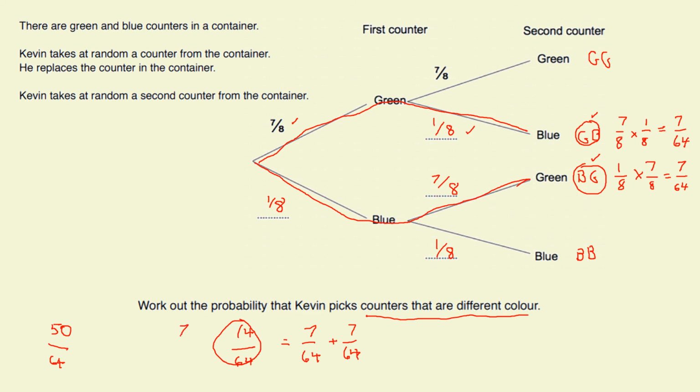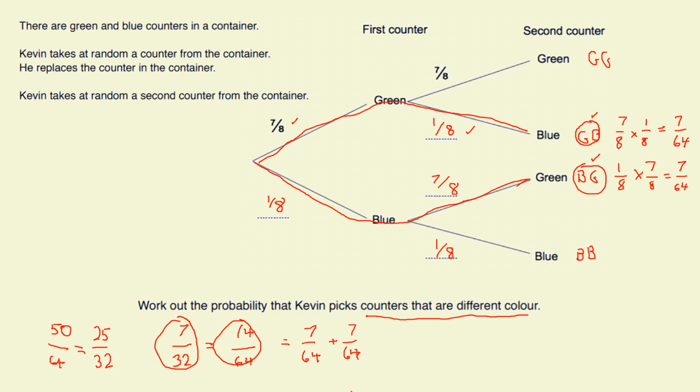Do remember as well, these can be simplified down. 14 over 64, we can divide that out and get 7 over 32, because 2 will go into the 14 and 2 will go into the 32. So 7 out of 32 chance of getting them different, but we had a 50 over 64 or a 25 over 32 chance of getting them the same. That's really pretty likely that they end up being the same.